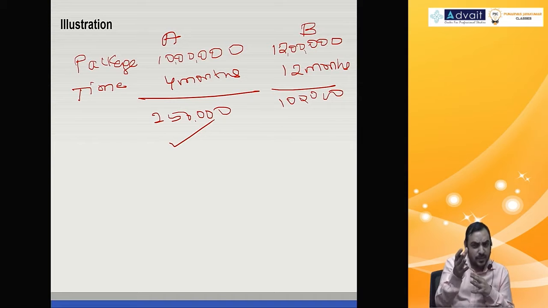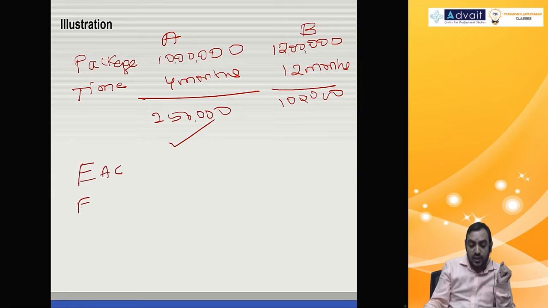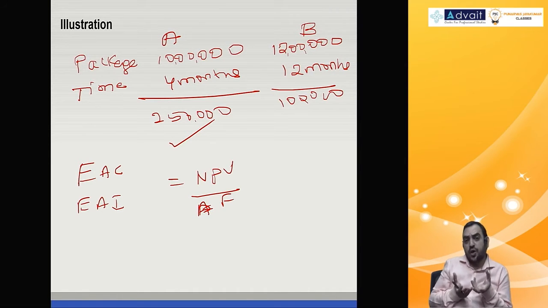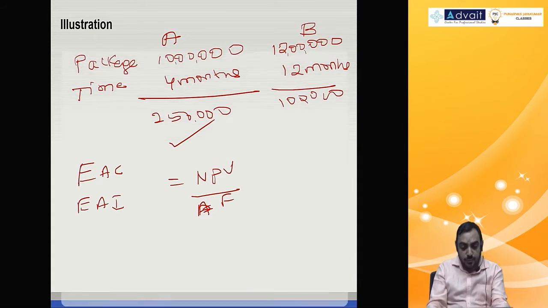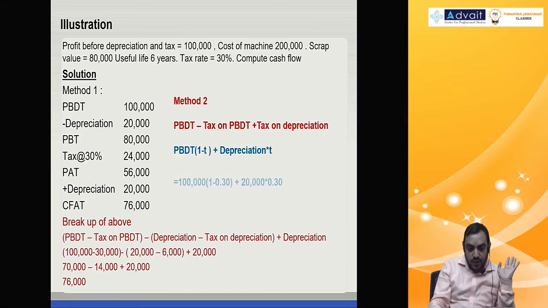This is what we discussed in the basics also. It is like computing the installment in a loan by annuity factor. Here it's called the equated annual cost or equated annual income, which is NPV divided by annuity factor. When you do this, the cash flow will be in annual terms. So both cash flows are comparable even though they do not have the same useful life. Based on this, let us take some problems.